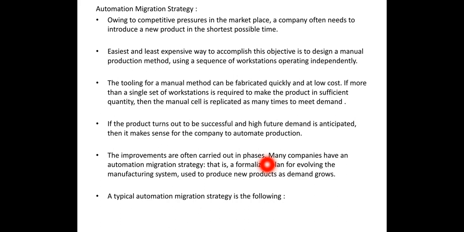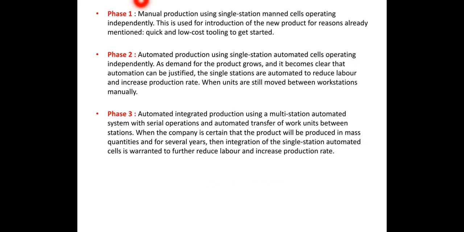Once the product is manufactured and sold in the market, then after getting the response from the customer, we can make the improvements. Suddenly it is not possible; it will take some time. A typical automation migration strategy is the following. Phase 1, manual production using single station manned cells.